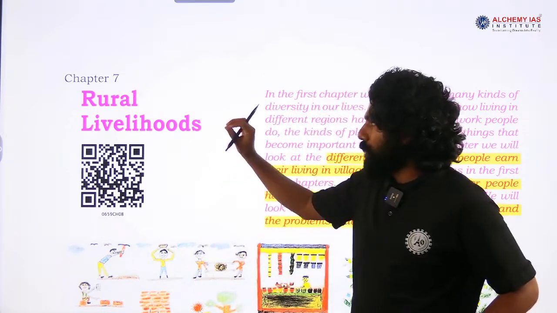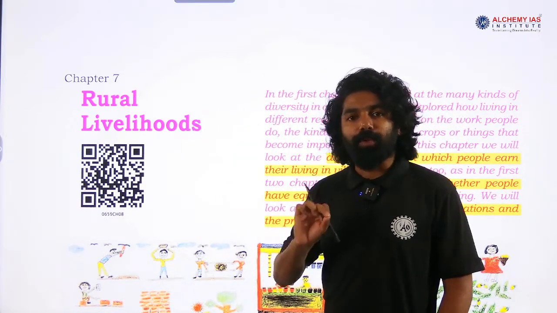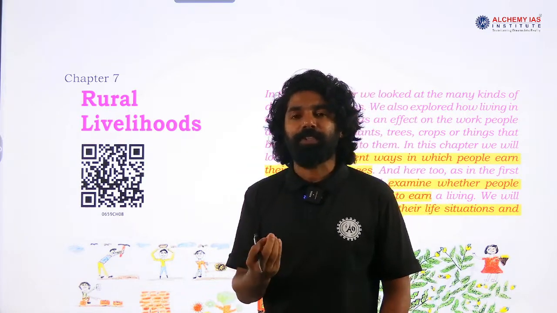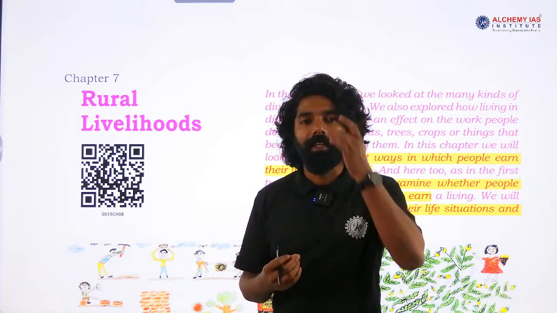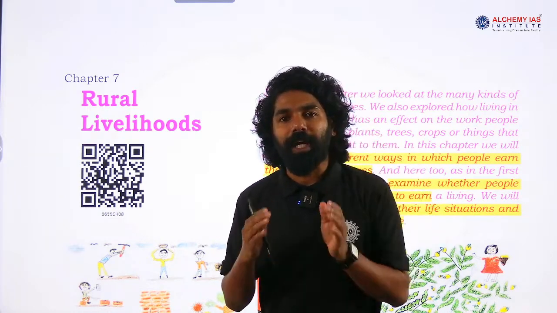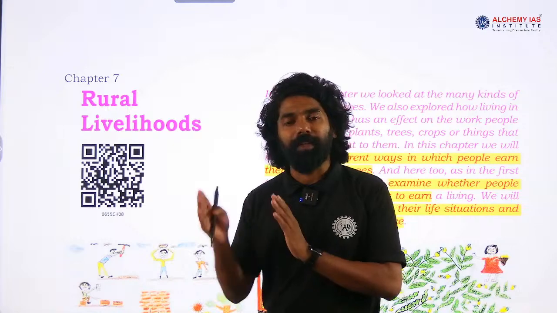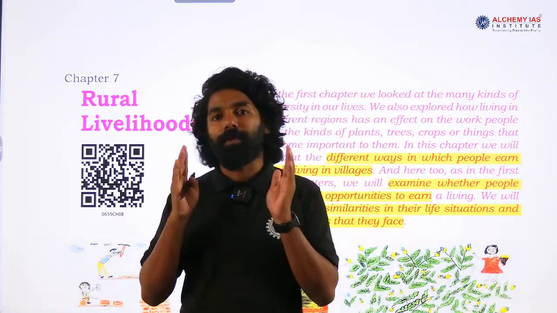When you read this chapter title, rural livelihood, directly there will not be any specific questions in the prelims examination, but in General Studies Paper 2 we have a syllabus called social justice or issues related to rural development or village development.